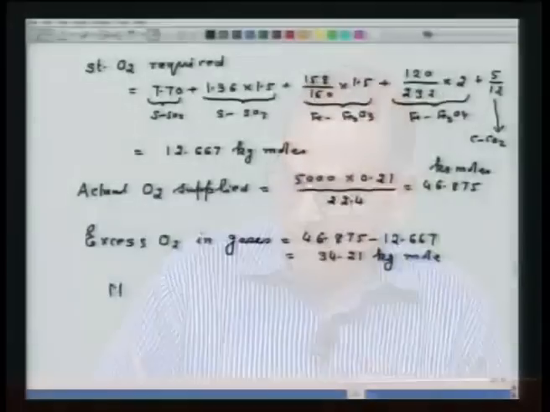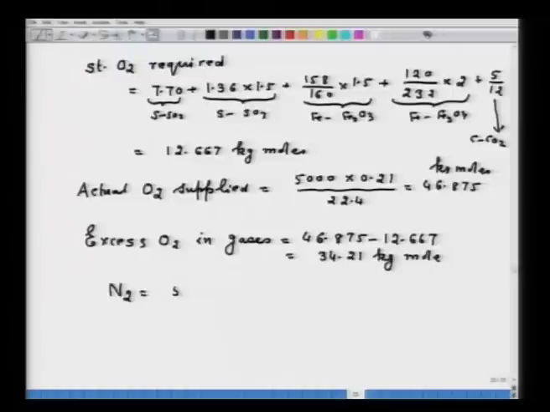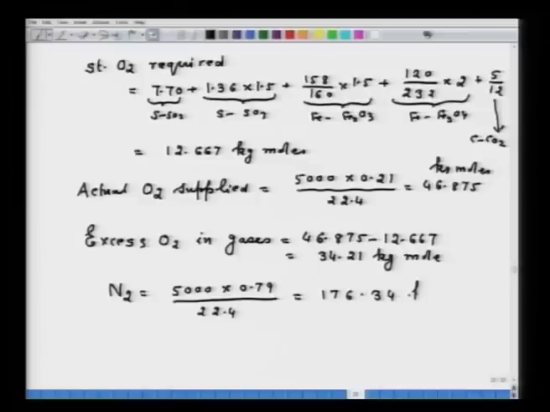Now, the gases will also have nitrogen. Remember, nitrogen is the only gas which is inert, it does not take part in any reaction. So, therefore, the nitrogen in the system can be straightaway found out: 5000 into 0.79 upon 22.4, that will be equal to 176.34 kg moles.